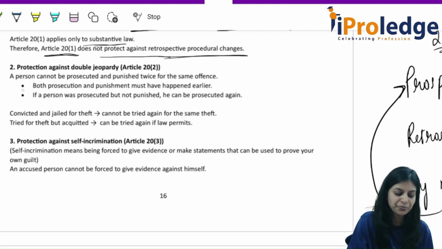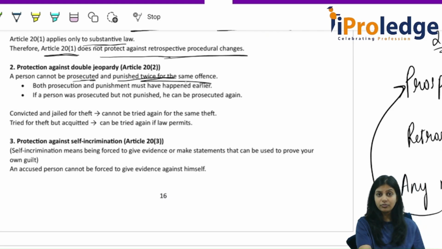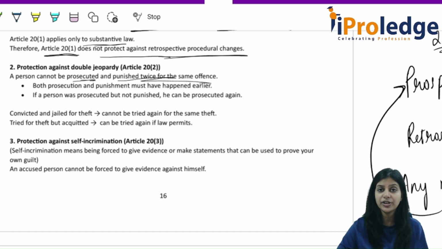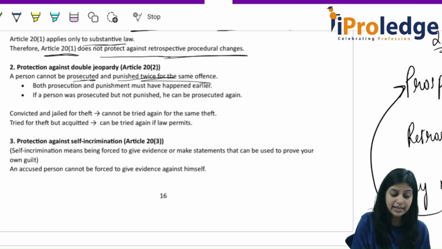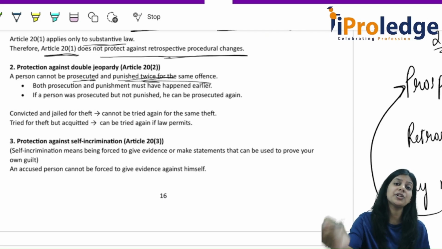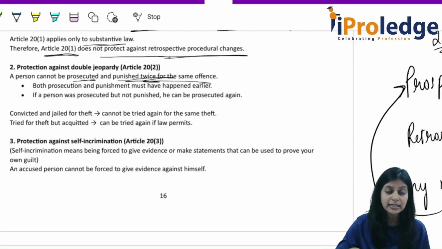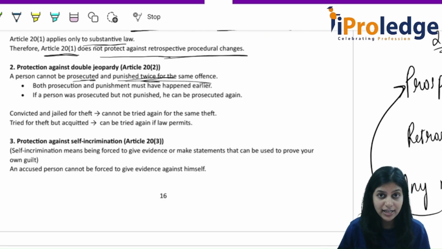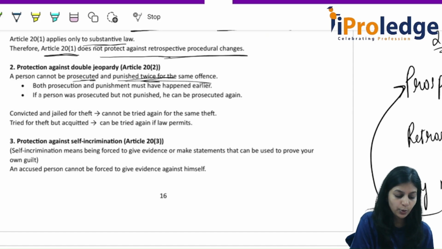Article 22. A person cannot be prosecuted and punished twice for the same offense. Okay, a person is already charged of criminal offenses. What is it when a person is prosecuted? He is charged of criminal offenses, right? At that time, and that person is already punished. Can you punish that person twice? Can you punish that person again for the same offense? No. Both prosecution and punishment must have happened earlier.